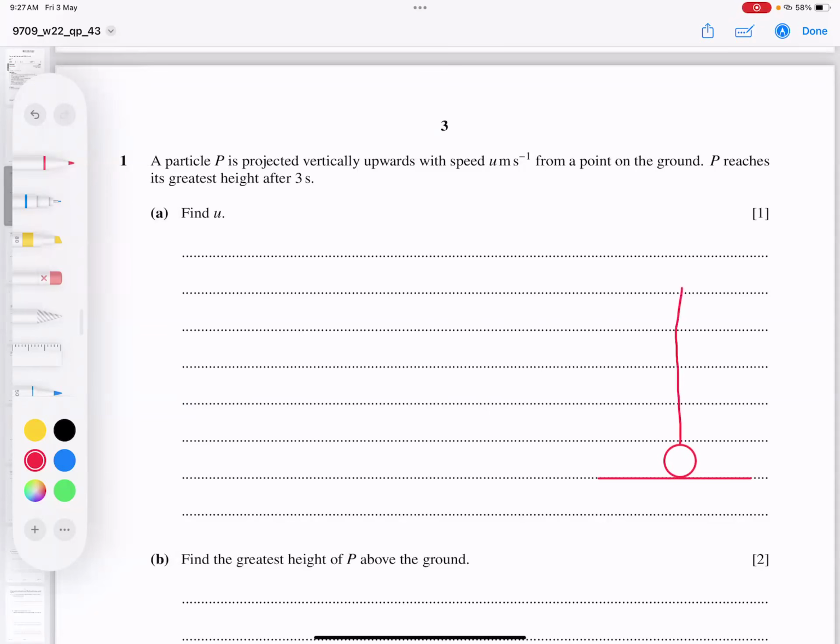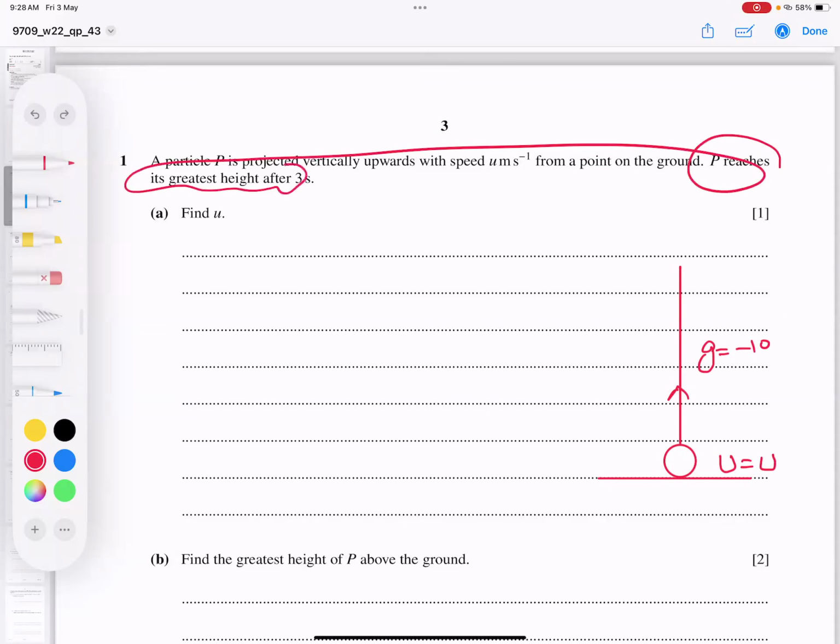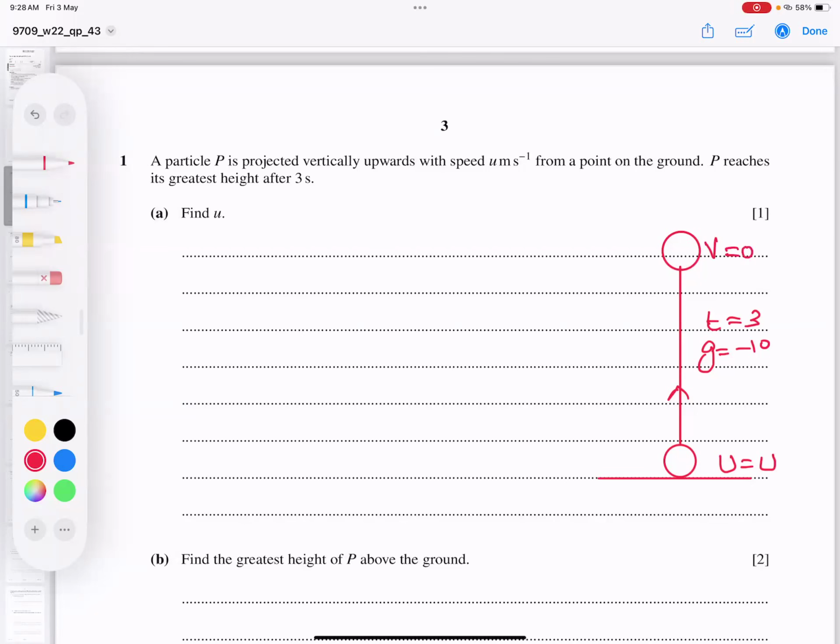What happens then? And what is the starting speed? We don't know. So going upward gravity is -10, coming down +10, going up -10. P reaches the greatest height after 3 seconds. It means it reaches the maximum height at 3 seconds. It takes time 3. 100% confirm the last velocity for sure becomes 0.